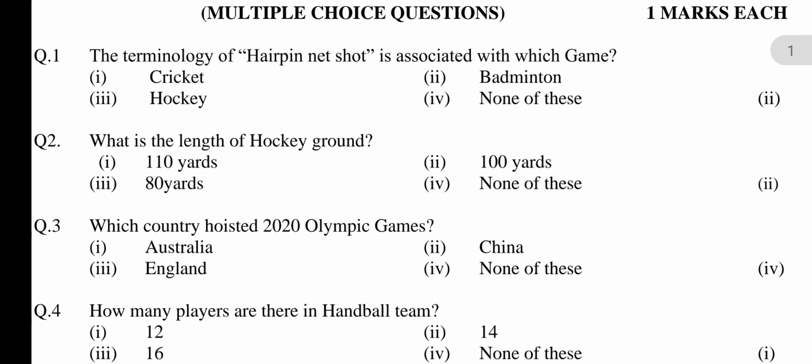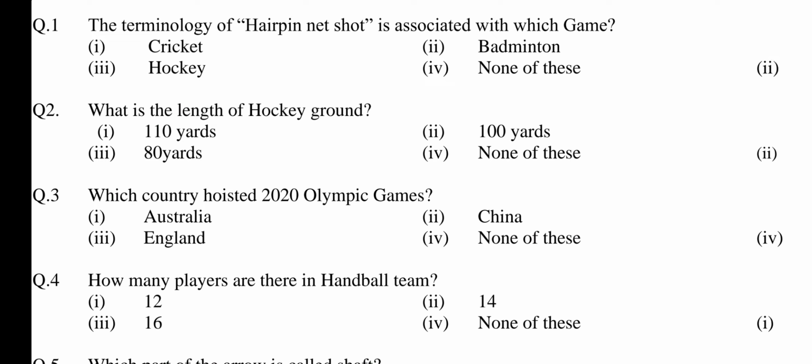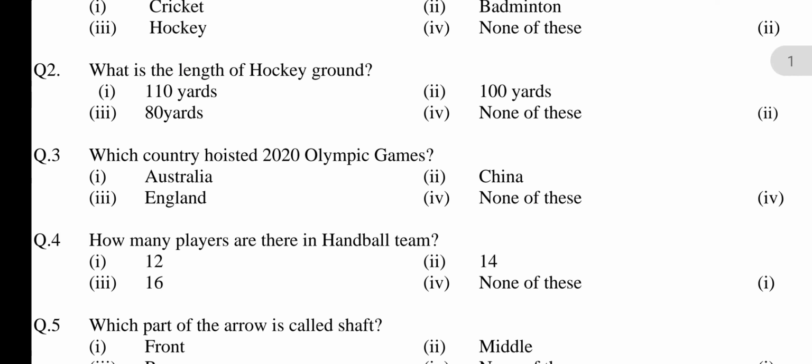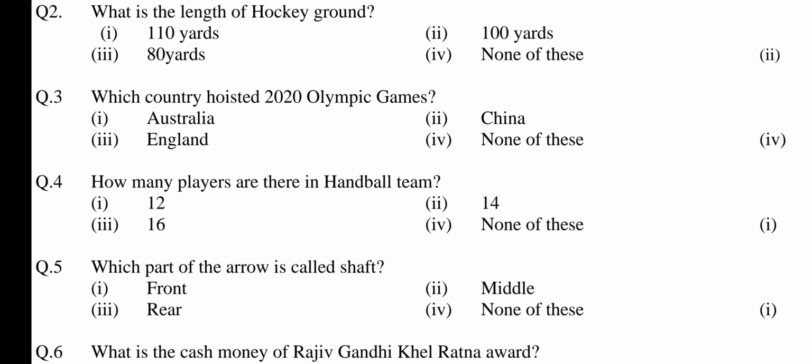Question number 2. What is the length of hockey ground? Option first, 110 yards. Second, 100 yards. Third, 80 yards. Fourth, none of these. Answer is option second, 100 yards. Question number 3. Which country hosted 2020 Olympic Games? Option first, Australia. Second, China. Third, England. Fourth, none of these. Answer is option fourth, none of these.